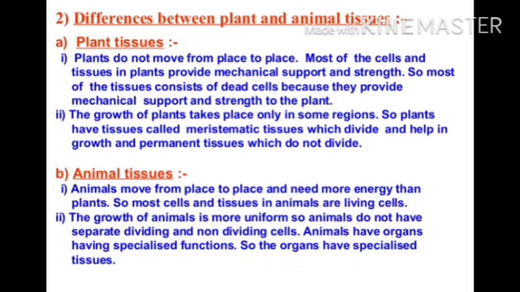Also, they are differently adapted for a sedentary existence on one hand, plants, and active locomotion on the other hand, animals, contributing to their difference in organ system design.